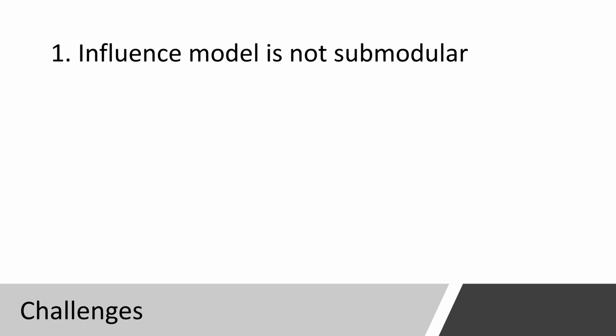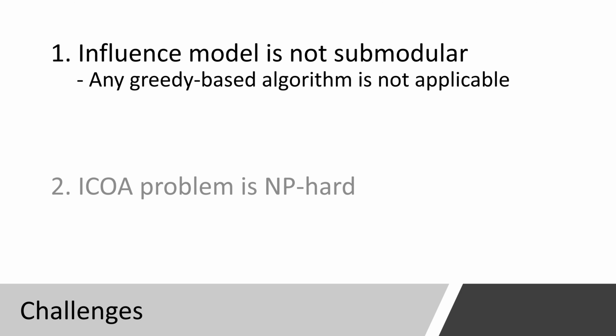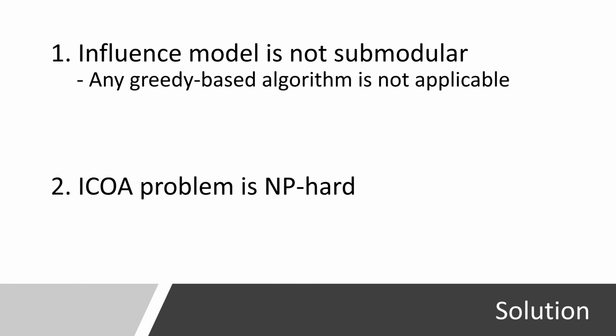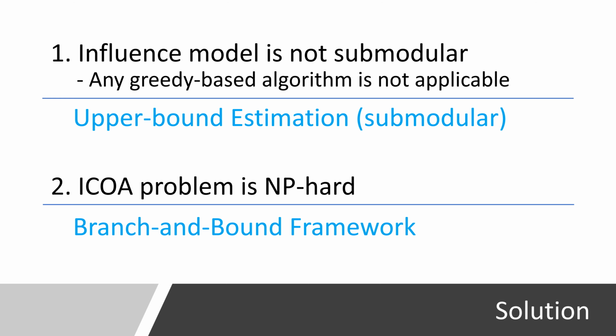But the logistic function leads to two challenges. First, the influence model is not submodular, which means that any greedy-based algorithm is not applicable. Second, our problem is NP-hard. To conquer these challenges, we introduce the upper bound estimation and branch and bound framework.